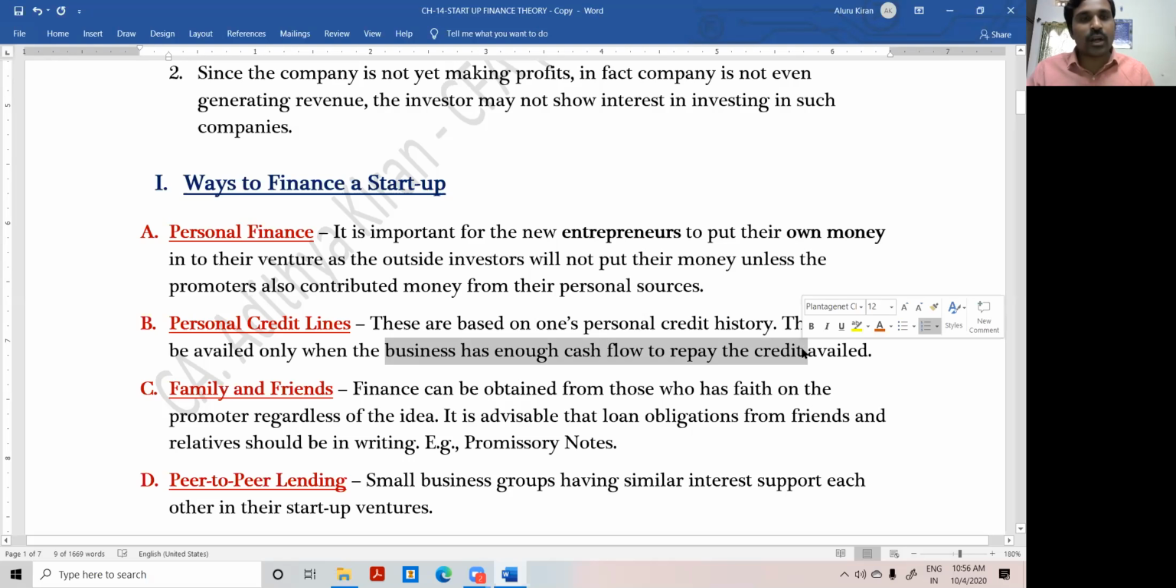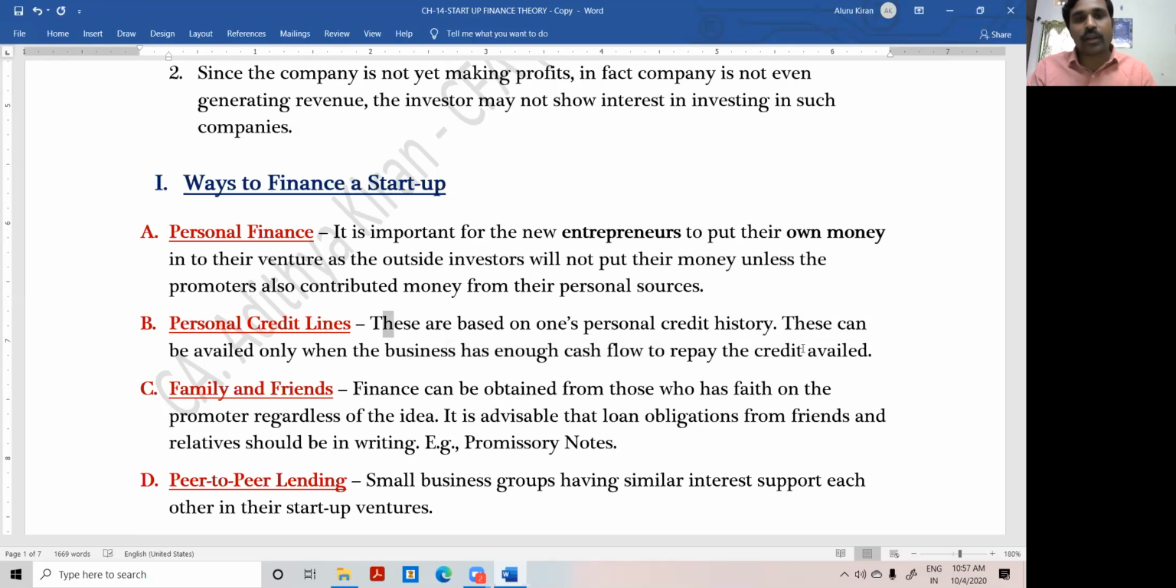If Ratan Tata starts any new business, the business may be new, but Ratan Tata is old. Ratan Tata is familiar to the banker. The business may be new to the banker, but Ratan Tata is familiar to the banker. Okay, that is the point. The business is new, but Ratan Tata is old. So based on his personal commitment or integrity, the banker will lend. Okay, that is the first point: the personal credit history. This is the first point.